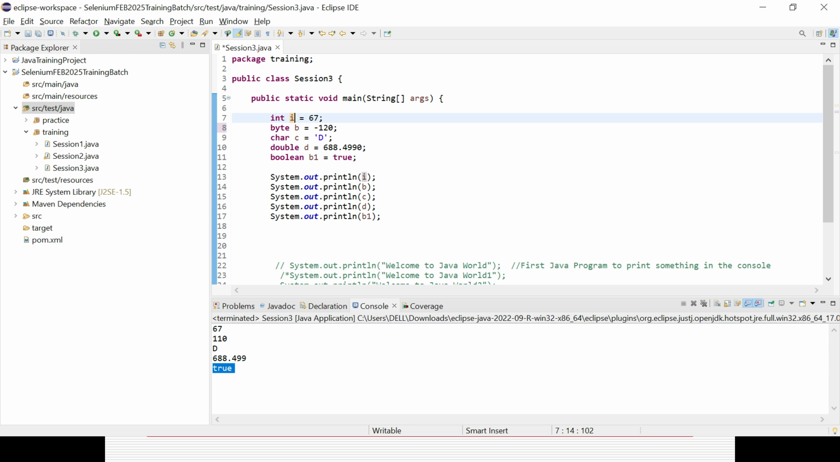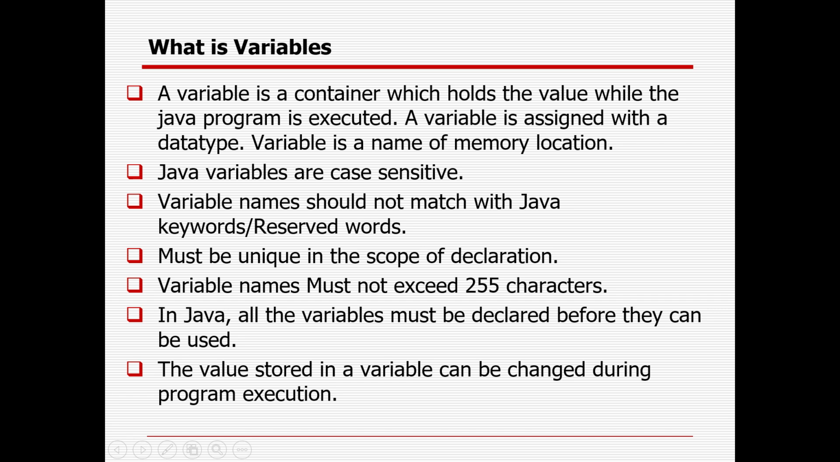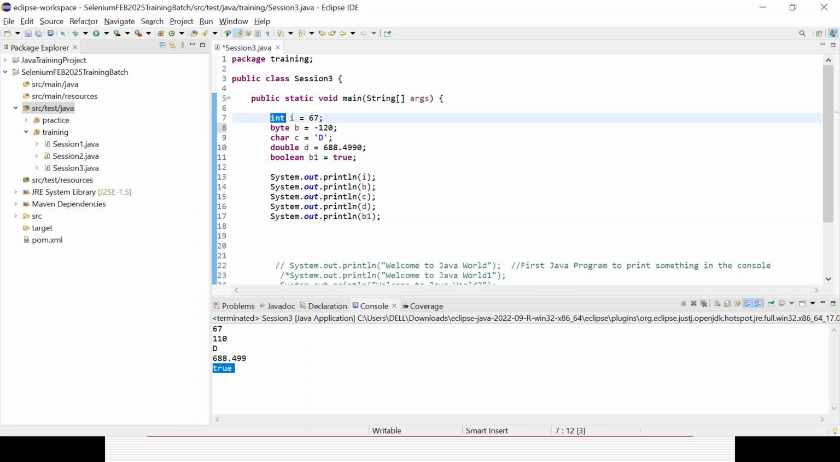Let me confirm this. Here I have declared something as i. If I want to print capital I, let's see what happens. It throws an error because it is not able to understand I, the same letter but a different case. It cannot be resolved to a variable because of case sensitivity. A variable name should not exceed 250 characters. A variable name should not match a Java reserved keyword. There are many reserved keywords like int, byte, char, double, out, println, public, static, void, class, package.